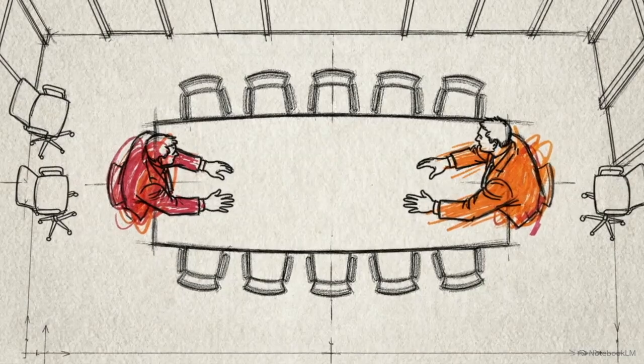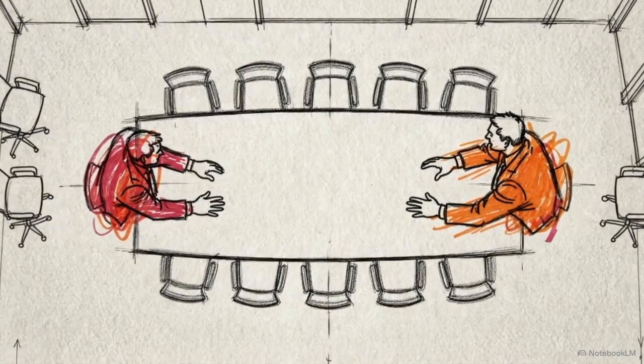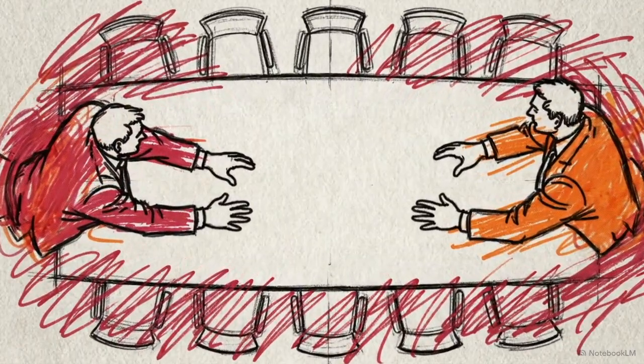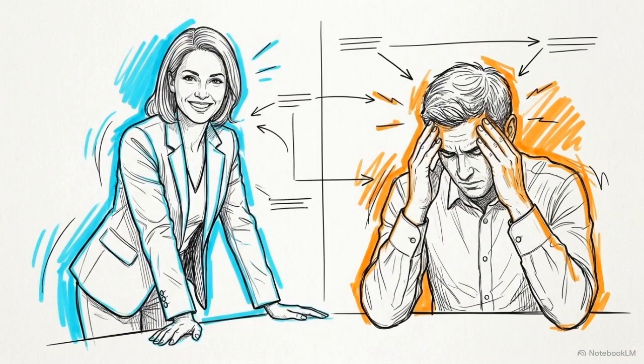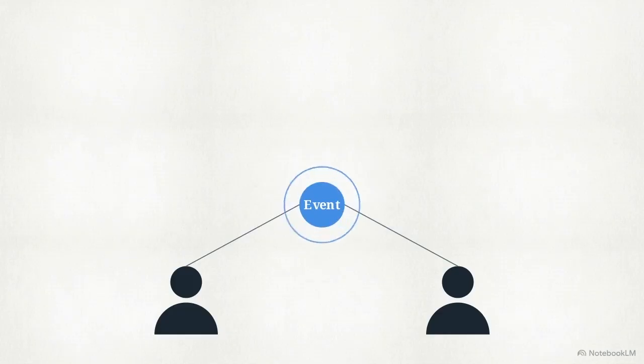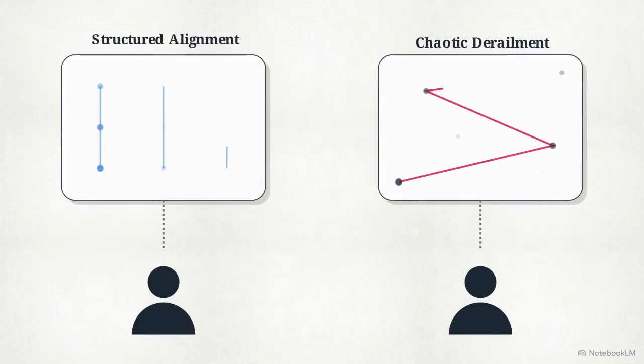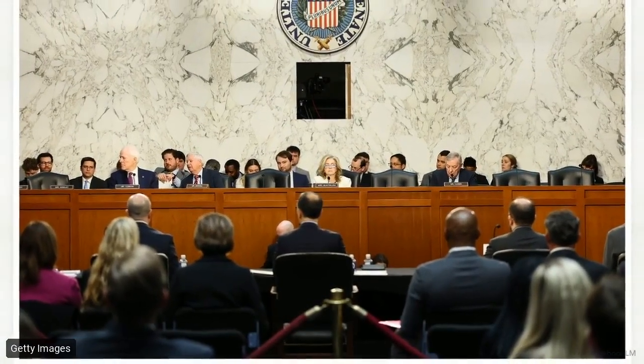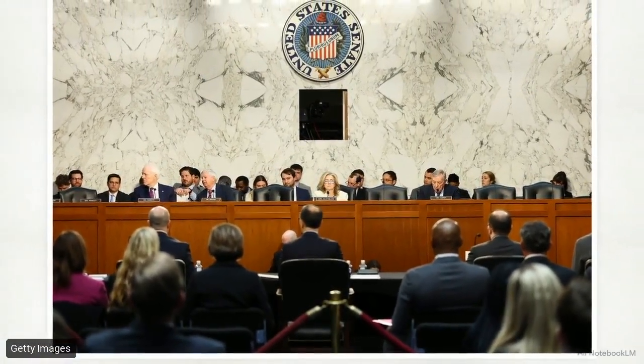You walk out of a tense boardroom negotiation or a high-stakes congressional hearing. Someone turns to you and says, "Well, that went perfectly." Someone else says, "That was a complete disaster." Two highly intelligent people can sit in the exact same room for an hour and leave with completely opposite realities of what actually happened. It's the Rashomon effect playing out in modern public and corporate life.